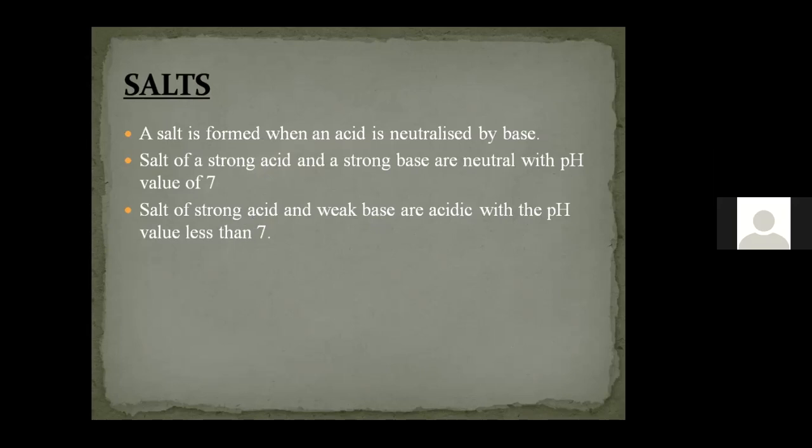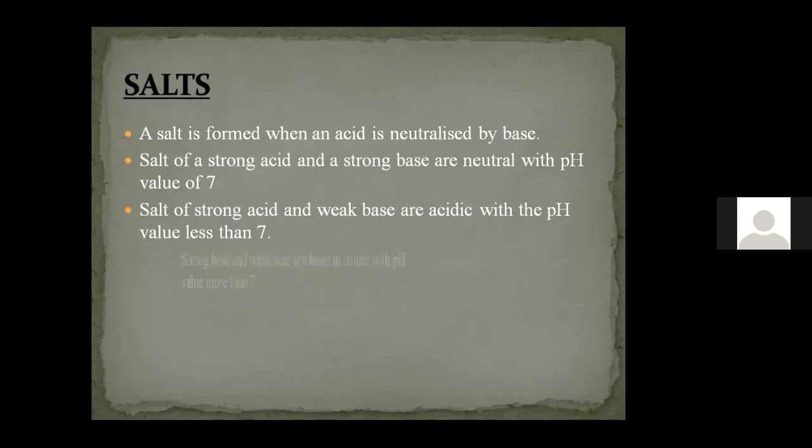The remaining 6 H plus ions remain as such and which makes the salt acidic. And when we measure the pH of that, the pH value will be less than 7.